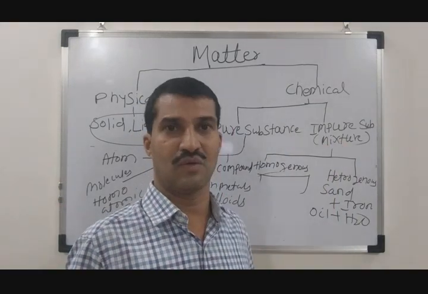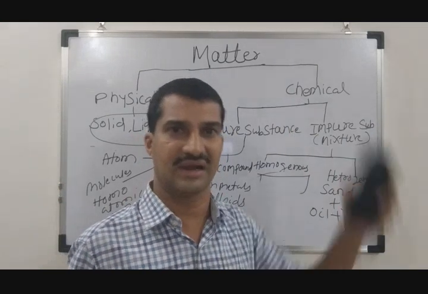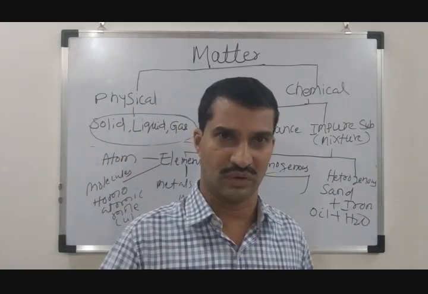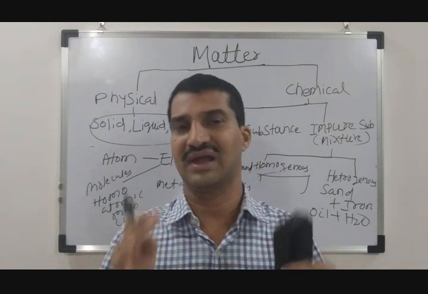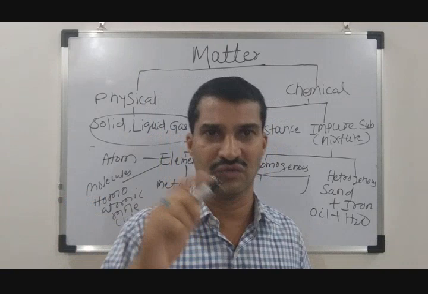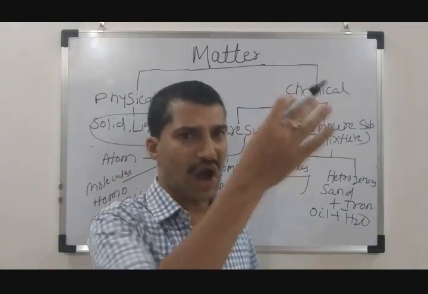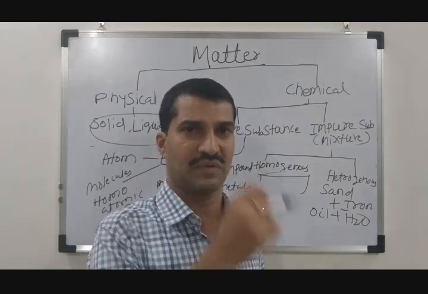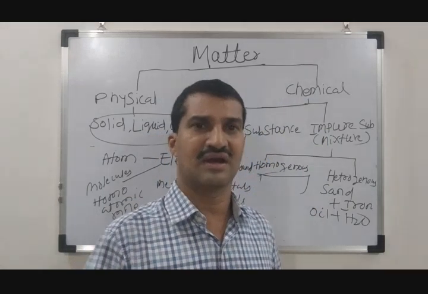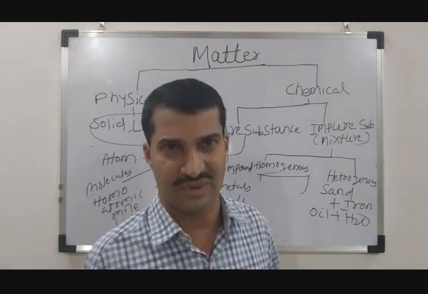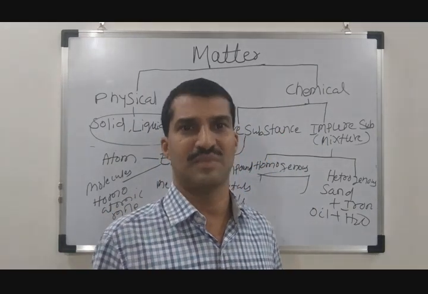Basically group 1 and group 2 are mostly metals, the alkali metals and alkaline earth metals. Then progressively, as you go to group 3, group 4 and so on, the metallic character goes on decreasing and the non-metallic character goes on increasing, and you will also find some metalloids in between. For example, in group 1A and 2A, potassium, calcium, magnesium are all metals. On the right side, carbon, oxygen, nitrogen are non-metals. Examples of metalloids are silicon and germanium.